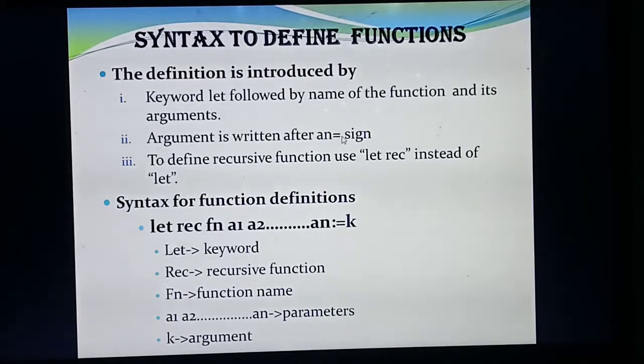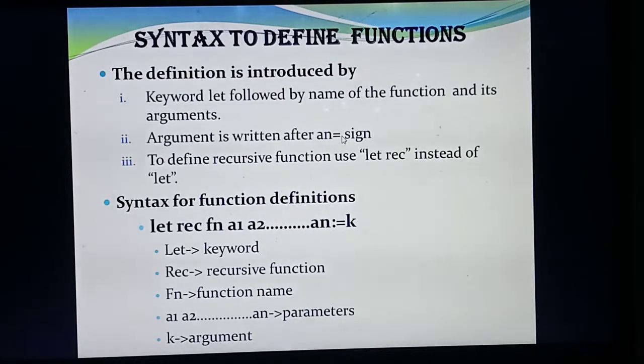Understood? So if you need to define a function as a recursive function, what do you need to do? You should declare a keyword called REC after the keyword let. Instead of let alone, you need to define a keyword called REC. Sometimes they will give let REC and some function name. So at that time, how will you identify the function? It is a recursive function. Understood? So once more, this is a very important book inside 3-mark question.